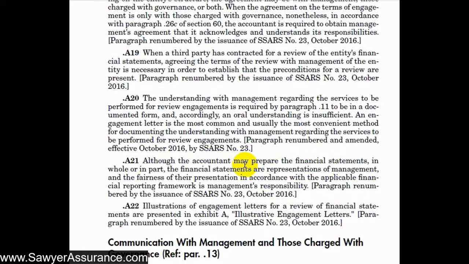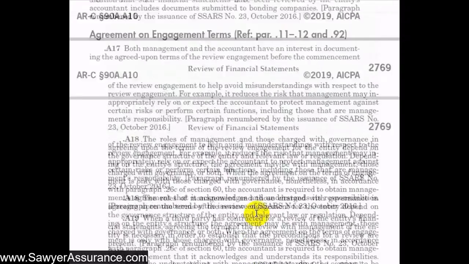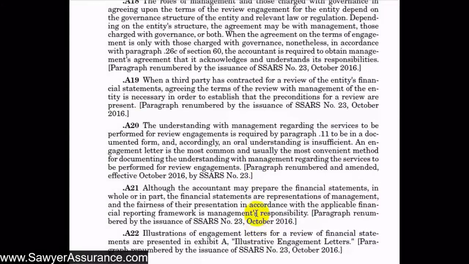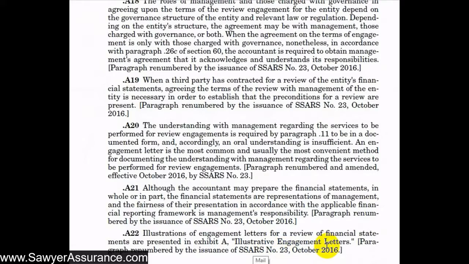And that's a very important distinction. So here, finally, we have an Exhibit A, some illustrative engagement letters that we can use when we are starting and agreeing on the terms of an engagement with our client. So let's go down to Exhibit A and take a look at these engagement letters, and we will see that each of the items from the requirements above are included in these engagement letters. So let's go there now.